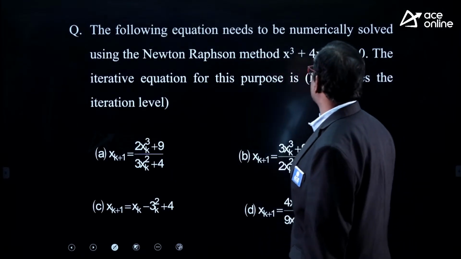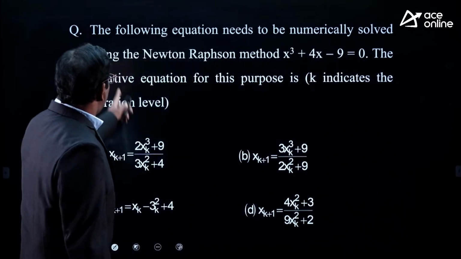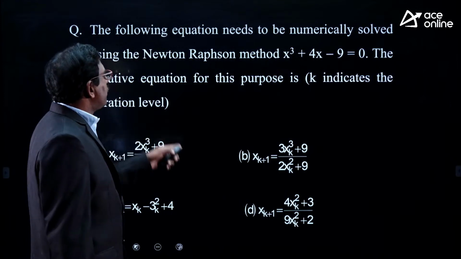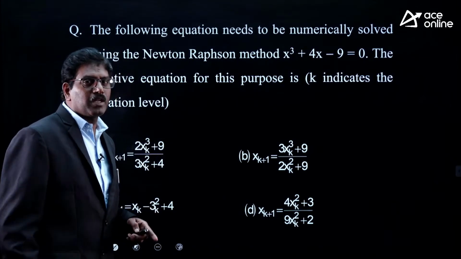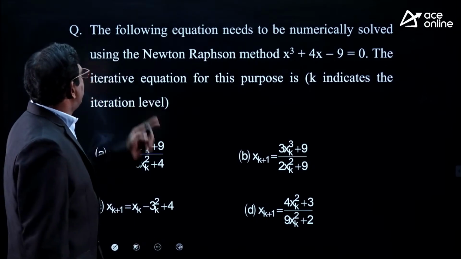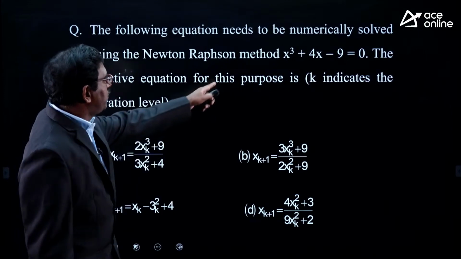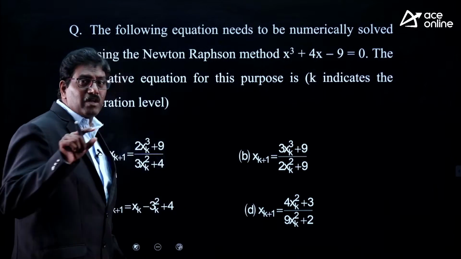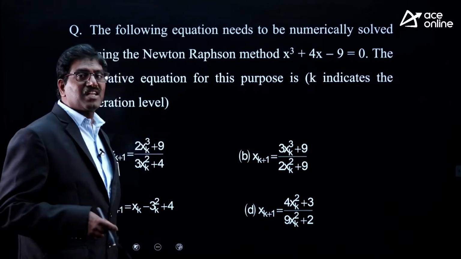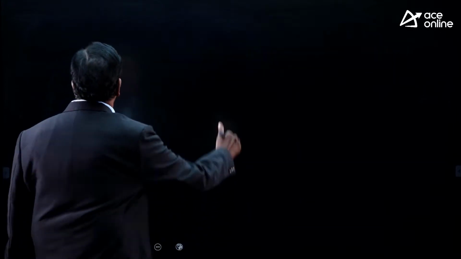Now coming to the next problem. The following equation needs to be numerically solved using the Newton-Raphson method. We have to develop the iterative formula at the kth iteration. What is f of x here?